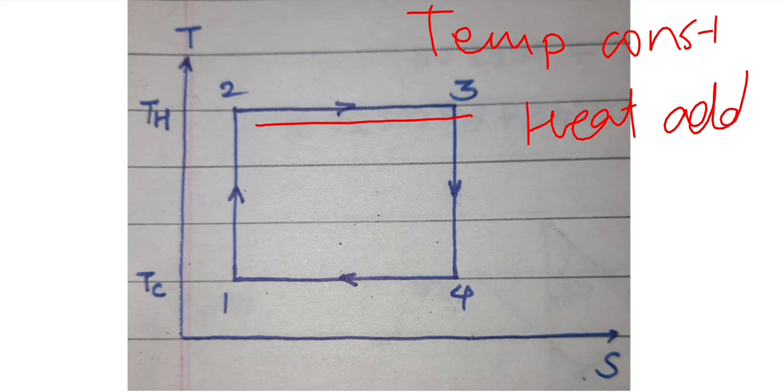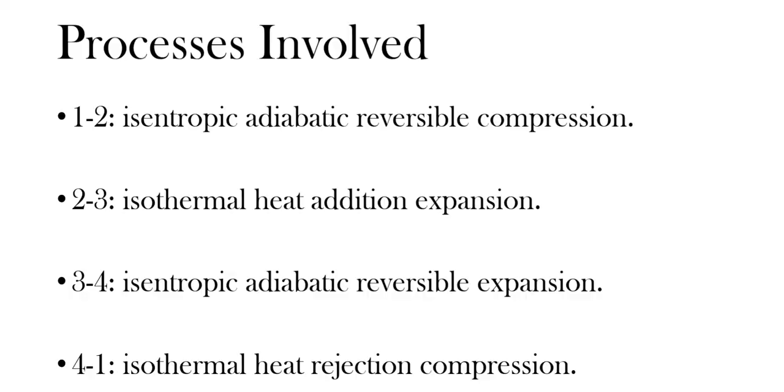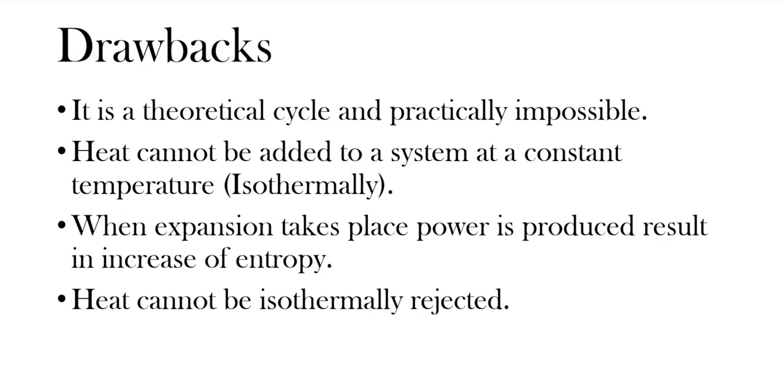When we are adding heat to a system, the temperature will surely increase. But here it is given that temperature is constant. It is impossible to add heat at a constant temperature. Temperature will surely rise. So it is a drawback of the Carnot cycle.